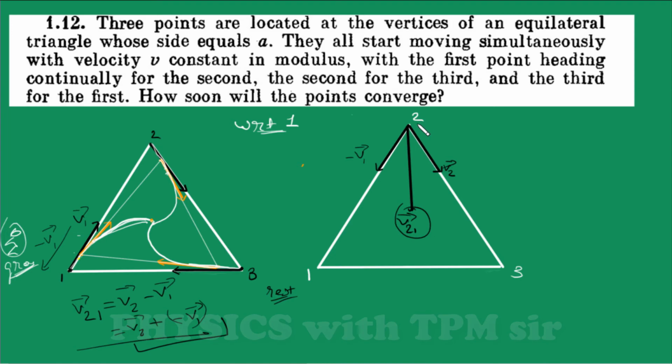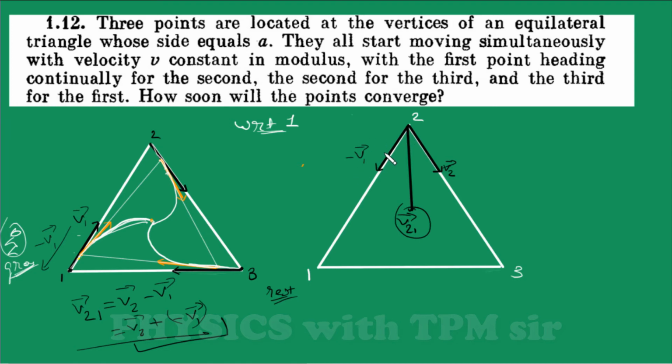Only the component of velocity of particle 2 along the line joining the particles is responsible for covering this distance, right? So let's find the net velocity of the particle along this line. So let's do the component of particle 2's velocity.